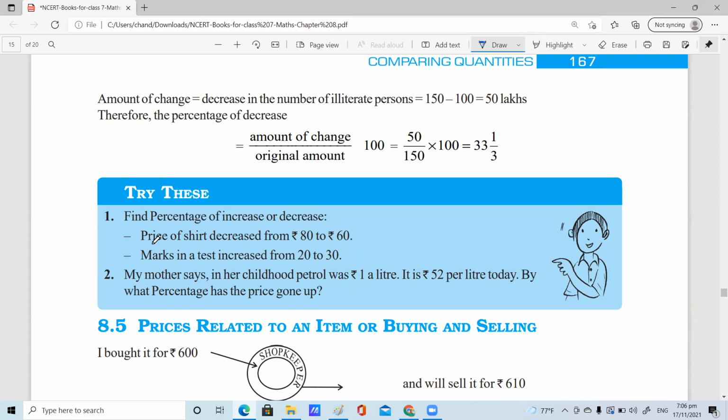So next question: my mother says in her childhood petrol was 1 rupee per liter. It is not 52 per liter today; it's more than 100 rupees today. You have to calculate by what percent the price has gone up.